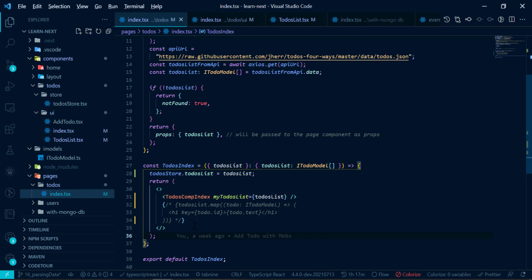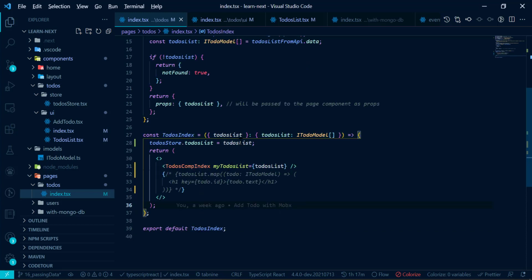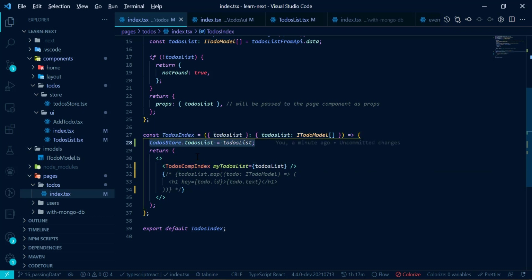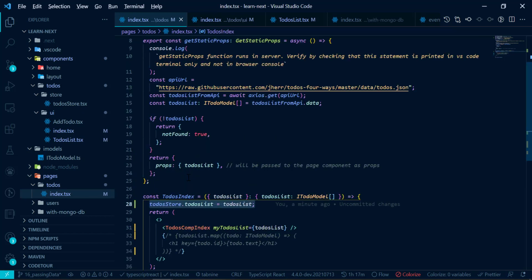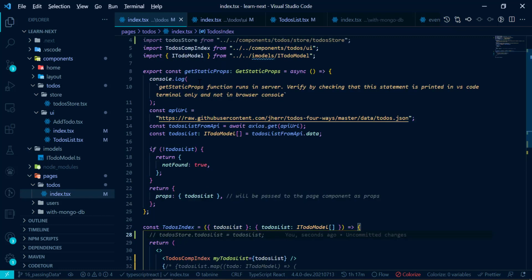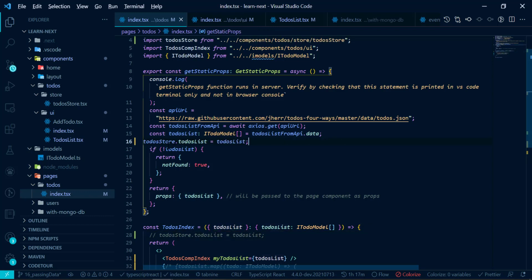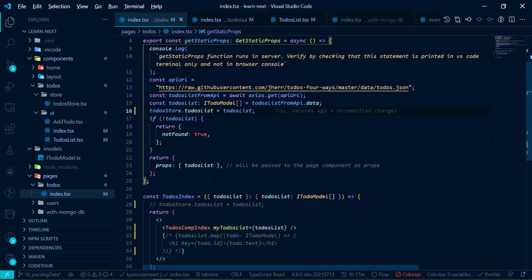So the main purpose of this video is, of course, to show you how to pass data down the components, just like how I have done here. But if we have to pass the data down to many components, it becomes a hassle. So that's why we are using MobX for simplicity and good state management. And now if you are wondering, can we do it like this, meaning we'll comment it out, so instead of passing data from our getStaticProps, we pass this to-do list here and then set it to the to-do store. If you are wondering, can we do something like this, let's check it out.